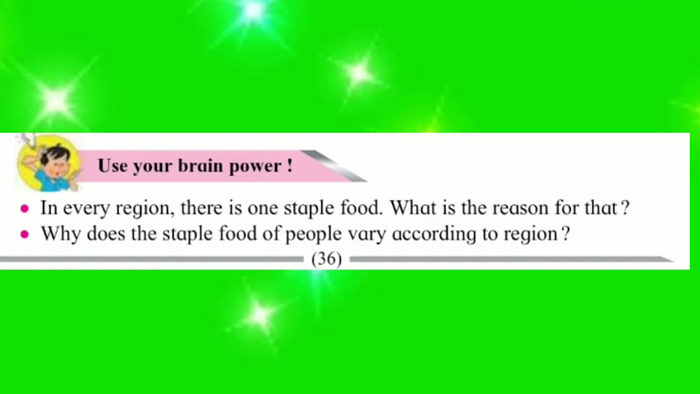Now for the second one, why does the staple food of people vary according to the region? In every region, climatic conditions, fertility of the soil, availability of water and other factors are different. Therefore, in every region, different major crops are grown. Therefore, the staple food of people varies according to their region.